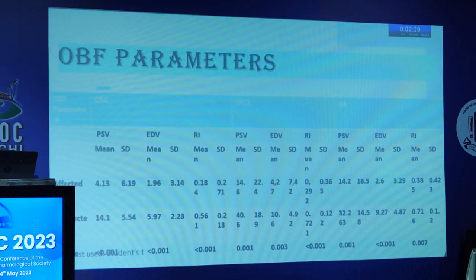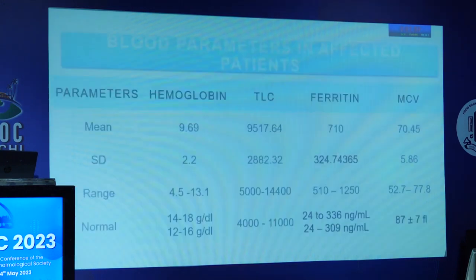Now this is a slightly busy slide which shows the various ocular blood flow parameters in the central retinal artery, short posterior ciliary artery, and ophthalmic artery. We can see very clearly that peak systolic velocity in the affected eye was much lesser, around 4.13 millimeters per second squared, in comparison to the unaffected eye. Similarly, the end diastolic velocity was significantly less than in unaffected eyes, and the p-value in all the arteries was significant. This is the same graphical representation.